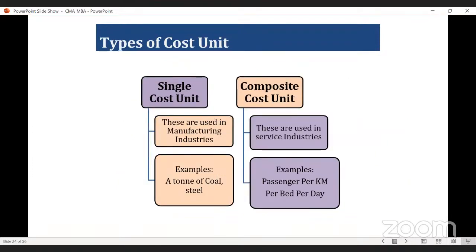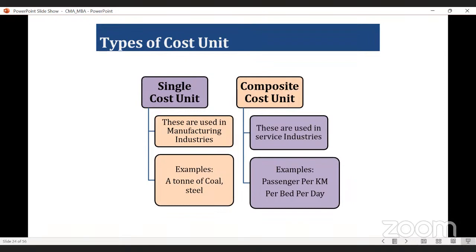So cost unit may be single cost unit or it may be composite cost unit. Single cost unit, we have already taken the example, like per ton, per kilo, per pen. So in single cost unit, these are used in manufacturing industries particularly. Very good example is like a ton of coal, a ton of steel, or you can say per unit of production, like per unit pen. Okay, so these are the examples of single cost unit.